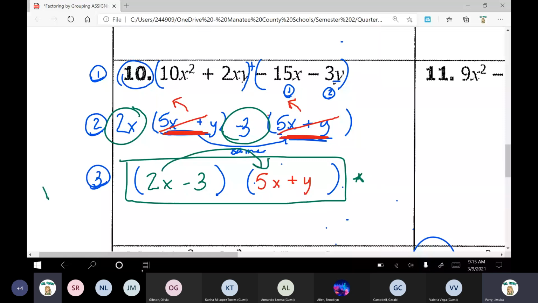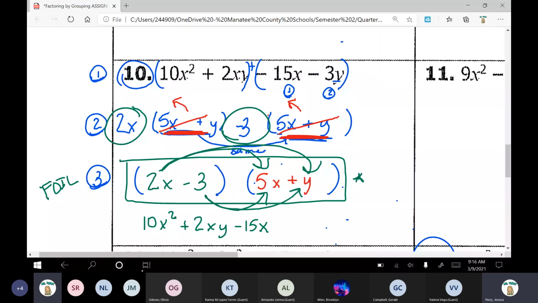FOIL it out. So 2x times 5x, multiply your numbers and add your exponents. We get 10x squared. And then here we've got a positive 2xy. Just put the variables next to each other in ABC order. Your inner, multiply your numbers, so we get a negative 15x. And your last, negative 3 times y is negative 3y.